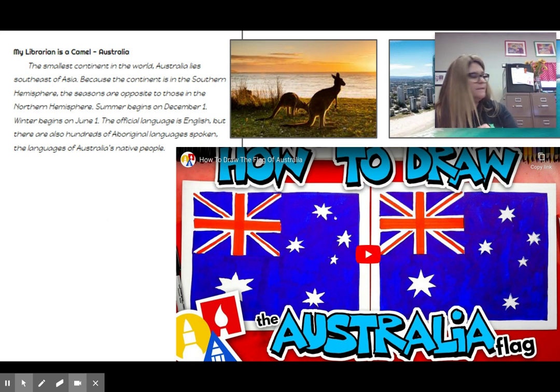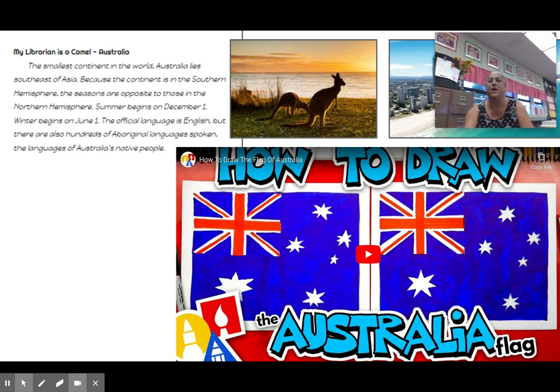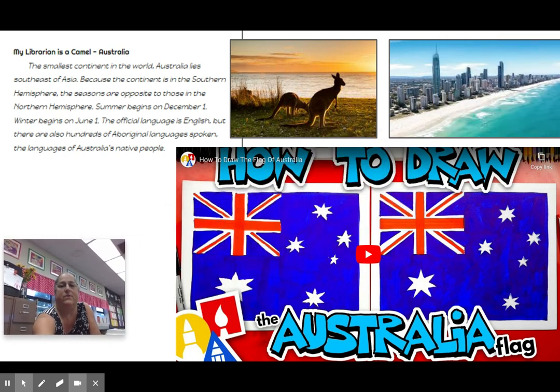All right, so hang on, Mrs. Bell wants to give you explicit directions. I want to share with you also some pictures that I got off the internet of what Australia looks like. The first picture is of kangaroos. They're native to Australia. And the other picture is of the Gold Coast. That's what the story was about, getting books along the Gold Coast. So that's what that's called.